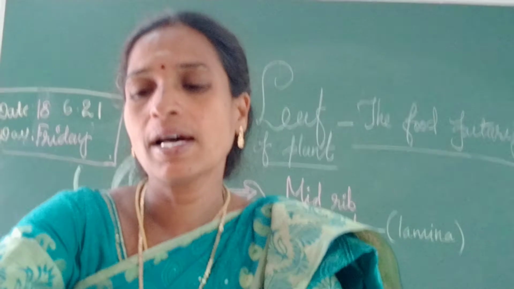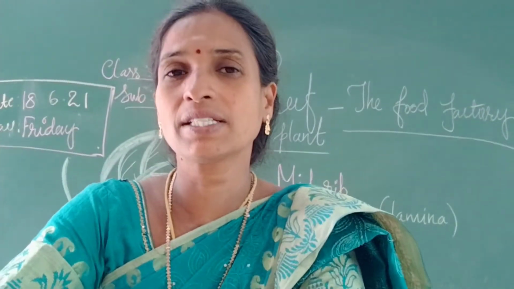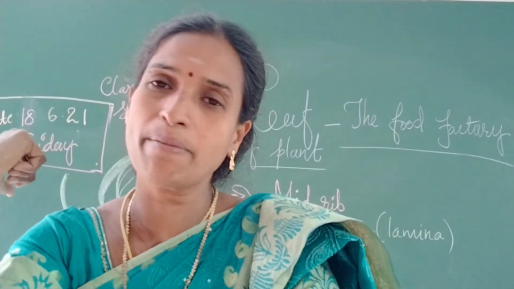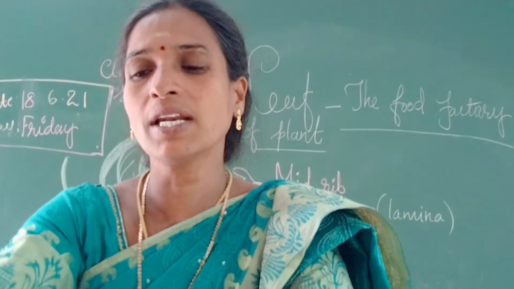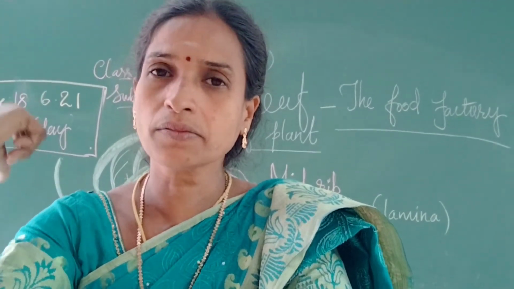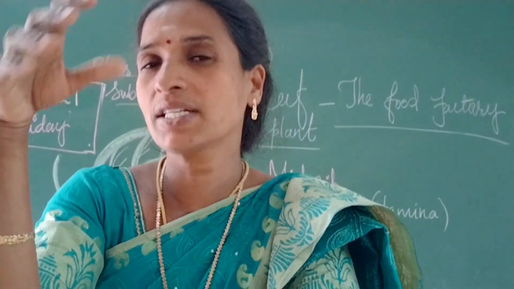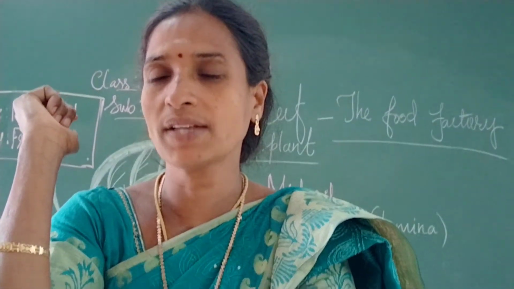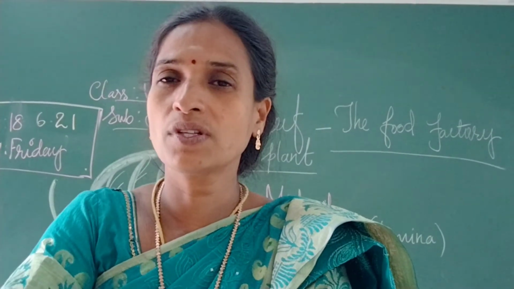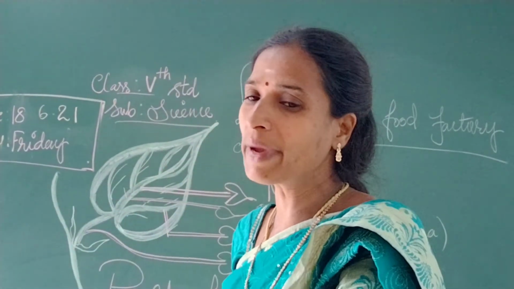Parts of a leaf. First I am going to explain in detail. The leaf blade is also called lamina. Generally the leaf blade is very broad and flat, children. The shape of the leaf blade is very broad as well as flat. There the food is made, and the process of photosynthesis takes place. It also contains a prominent midrib.